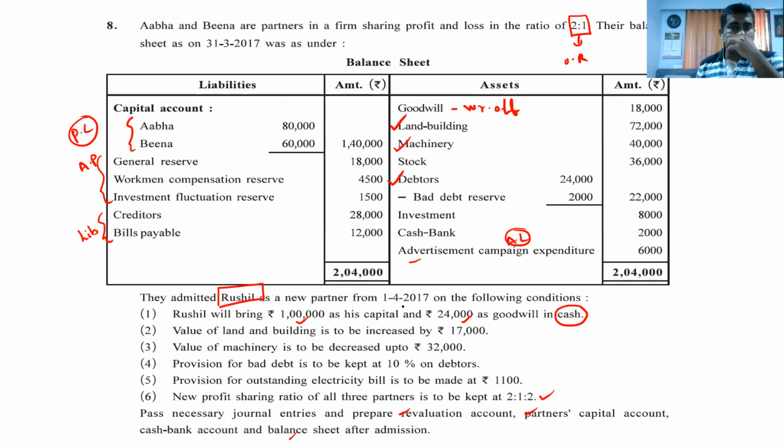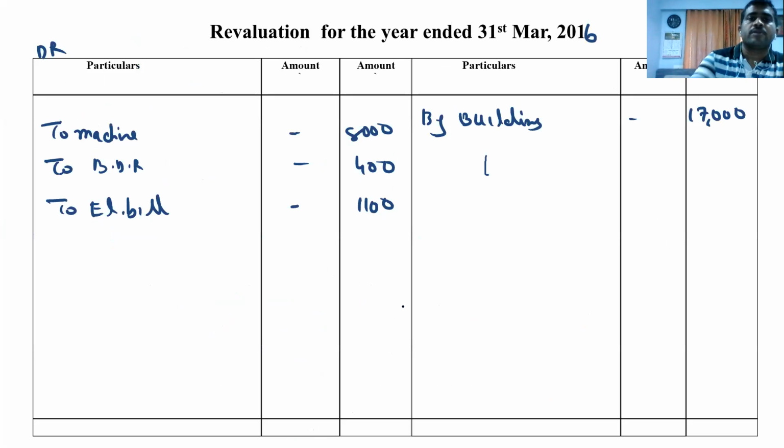After that, what we have done, the first adjustment is land and building is to be increased. So plus किया और revaluation के credit में. Value of machine is to be decreased. मशीन को कम किया और रिवैल्यूएशन के डेबिट में. बैड डेट रिजर्व वो भी हमने दिया डेटर्स पे. इलेक्ट्रिसिटी बिल 1100 नुकसान. So now we are going to tally this sum.